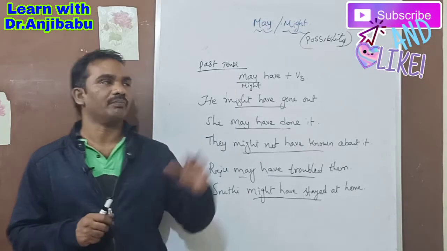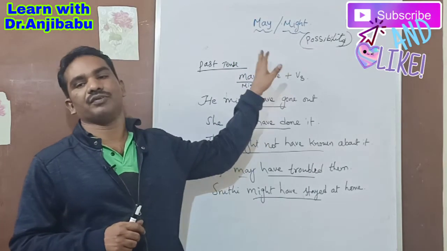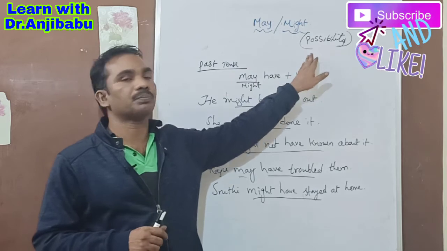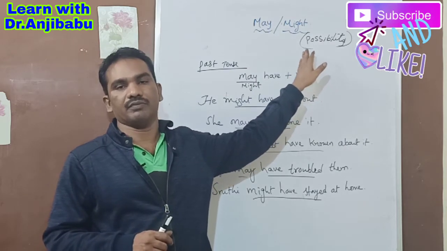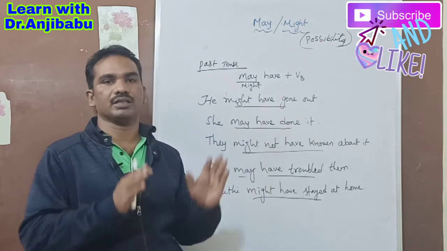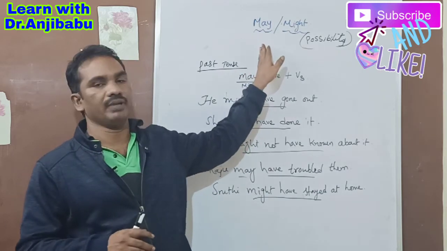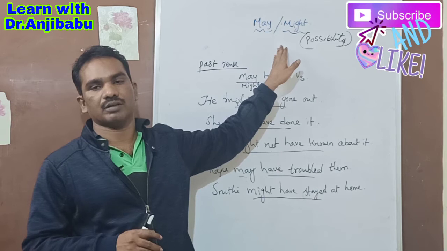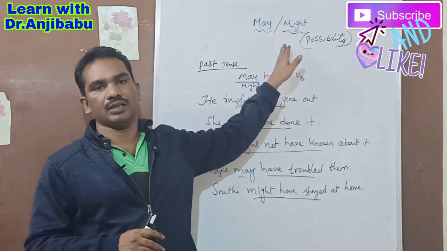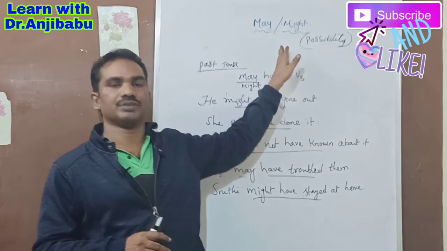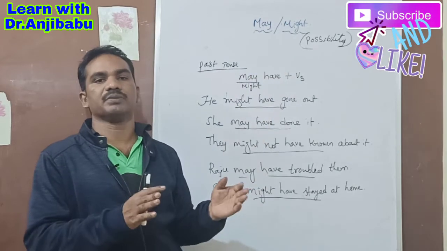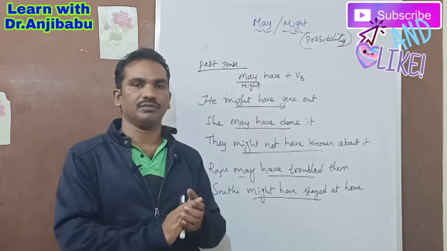So we use may and might for things when we think there is a possibility, there is a chance, and you are not sure about it. So he might be at the office means there is a possibility that he is at the office.